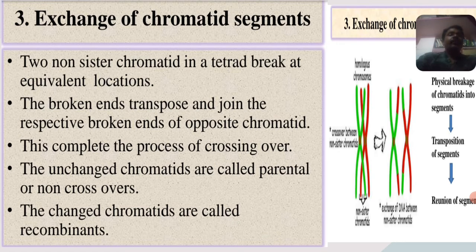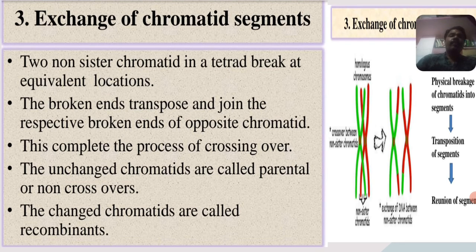Then after the tetrad, crossing over takes place, and there is an exchange of genetic material between two different chromatids. See here the exchange of chromatid segments. Two non-sister chromatids in a tetrad break at equivalent locations in equal crossing over. The broken ends transpose and join the respective broken ends of the opposite chromatids. This completes the process of crossing over.